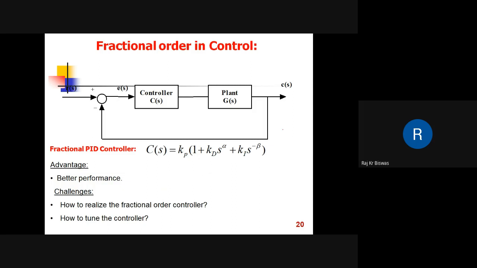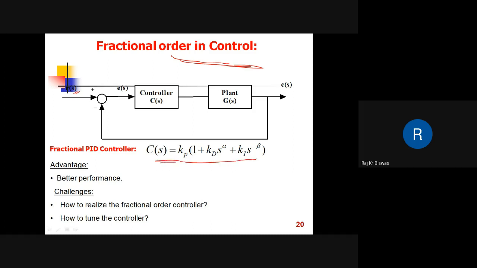Now, let us talk about the application of fractional derivatives in control. Here is a basic feedback control loop. R(s) is the reference input, E is the error signal, C(s) is the controller transfer function, and G(s) is the plant transfer function. A very common controller is a PID controller. But here, this is how a fractional order PID controller is written.